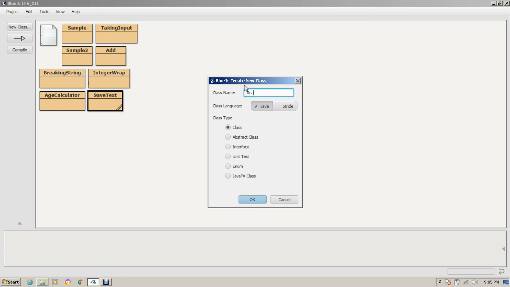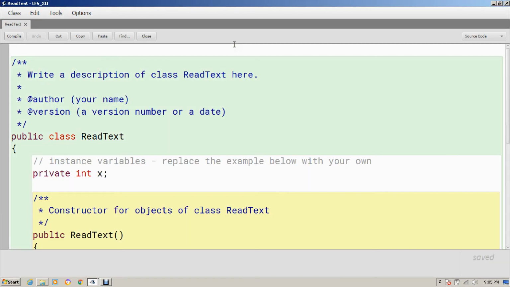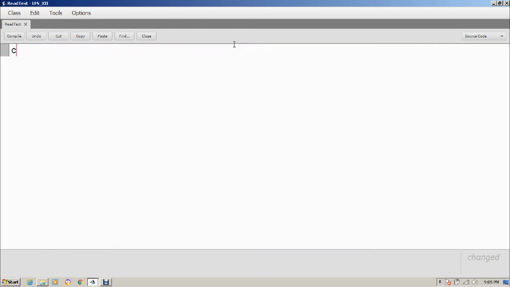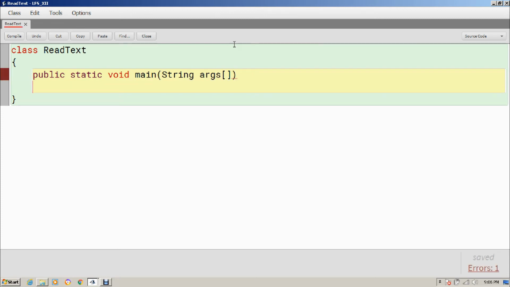So read text. Now in this program I'm going to read from the file. If you remember the file reader, I'm going to use that file reader over here. Again, this is going to be an application program, so public static void main will be there, and inside this main method, first of all I'm going to create an object of file reader, and then an object of buffered reader.